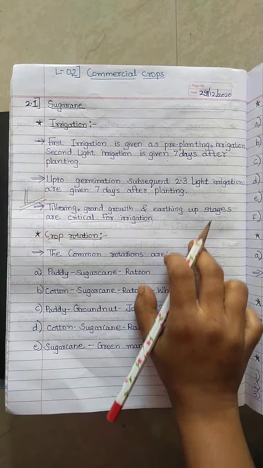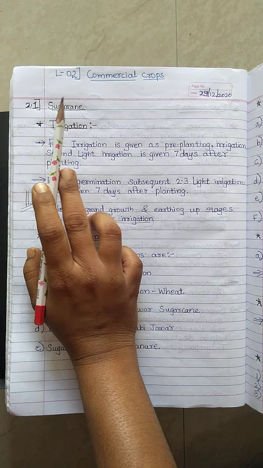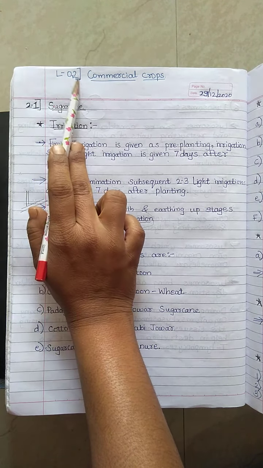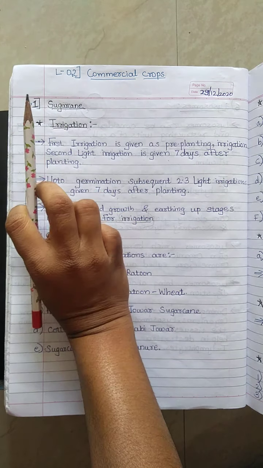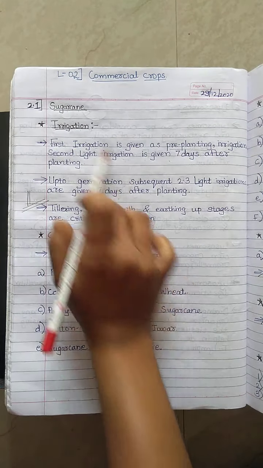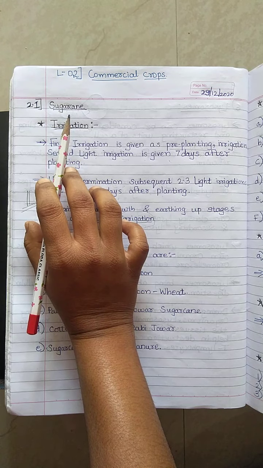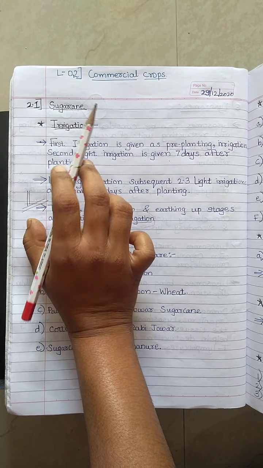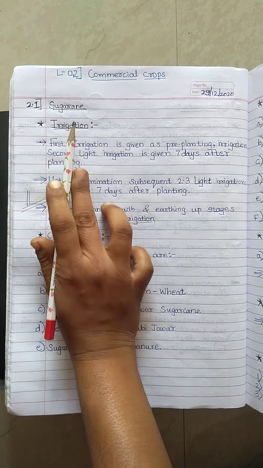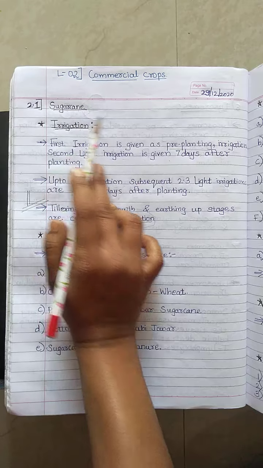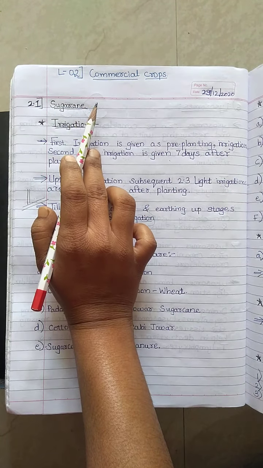Hello students, today we are starting with the new topic, irrigation for sugarcane, lesson number 2, commercial crops, which we started during the last lecture. Now you know very well that irrigation means to supply water to the growing plant, as much as it is needed. Here the first irrigation for this sugarcane crop is given before planting the sugarcane set.